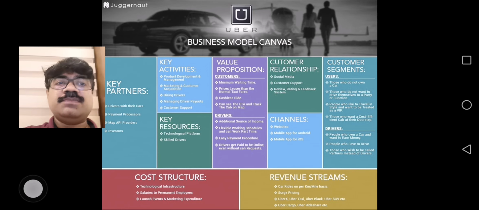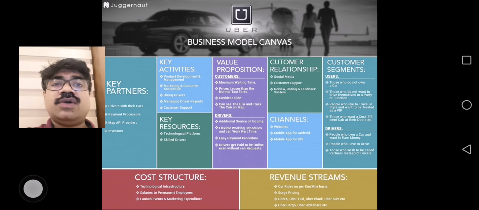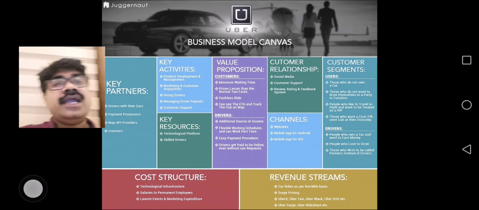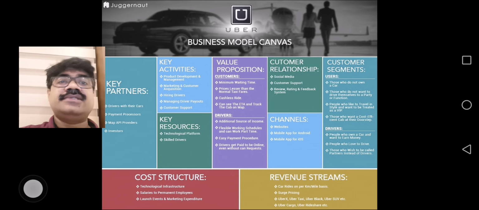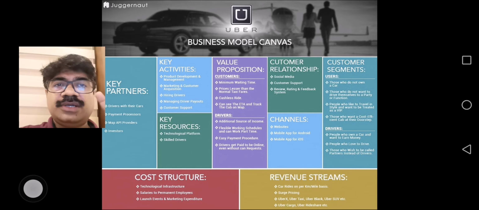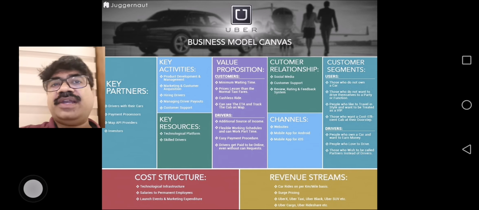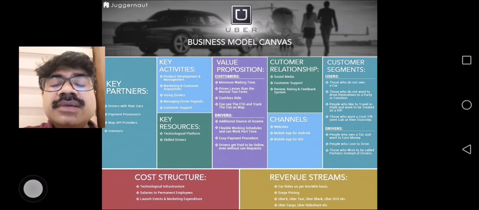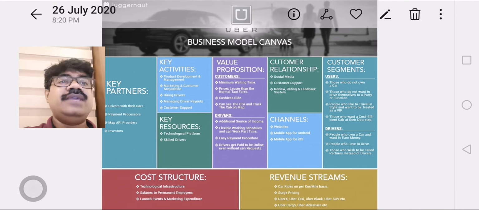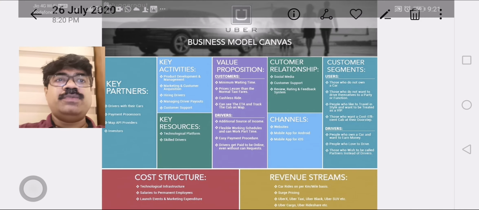So this is the business model which was created. It's a very innovative model which has created one of the biggest taxi companies in the world without even buying a single taxi and without even hiring a single driver. So you have to make something like this: have an idea and make this business model canvas. That is how you can innovate in business models. Okay, so thanks a lot. I hope it is useful to you.